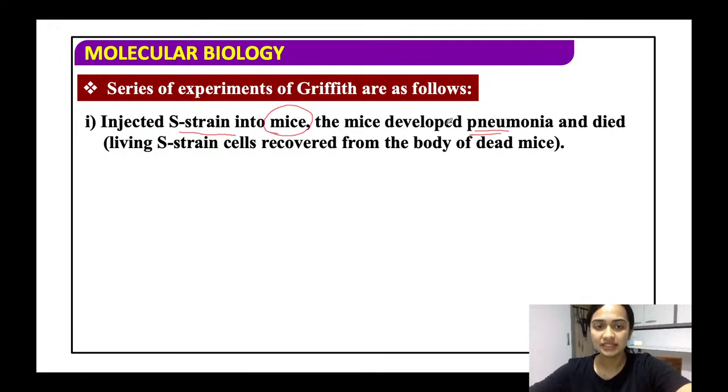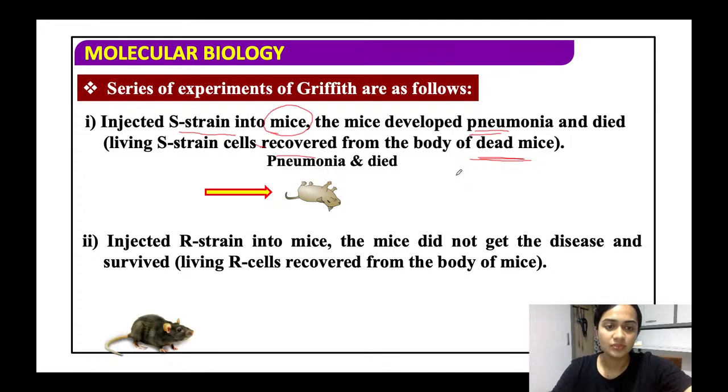And eventually, as it is pathogenic, it led to the death of the mice. So the living S cells are recovered. That is, the dead mice's body will contain the S cells. All right.